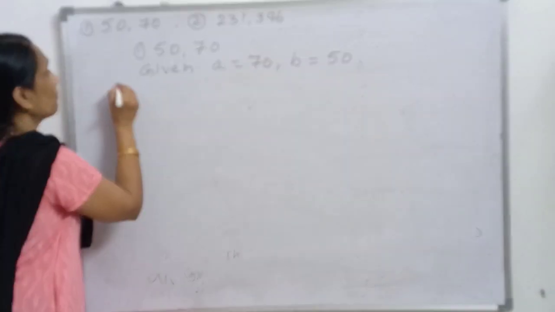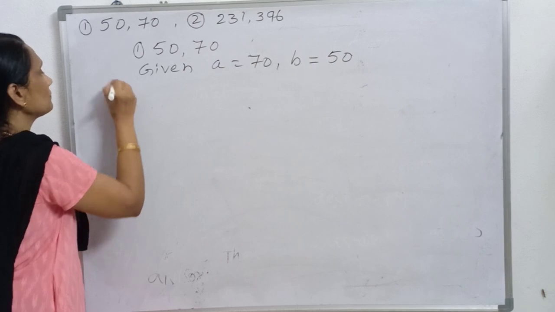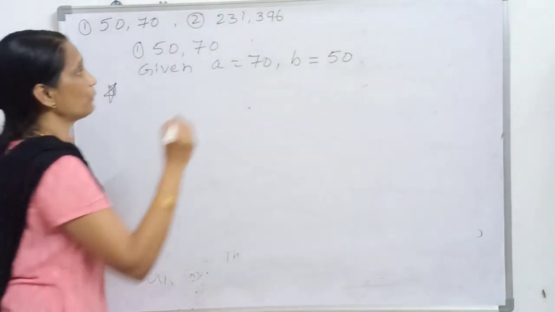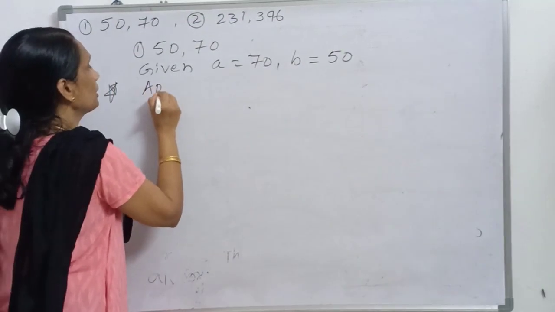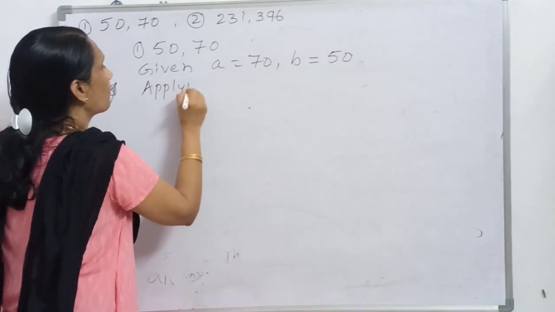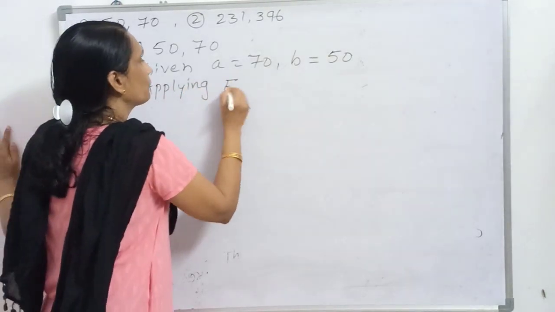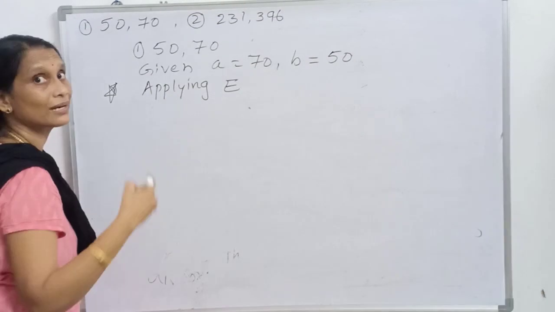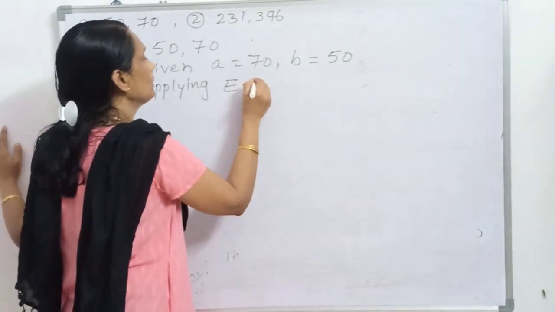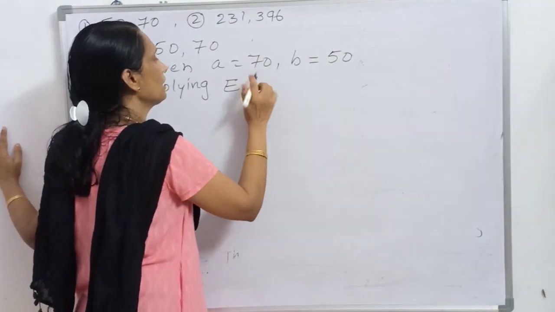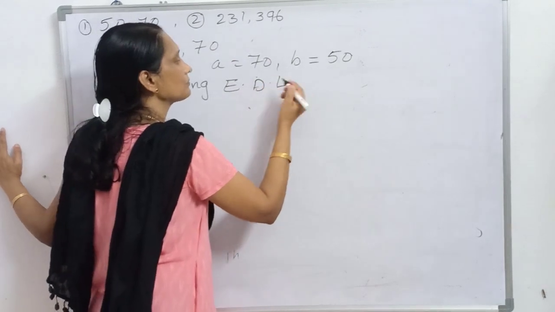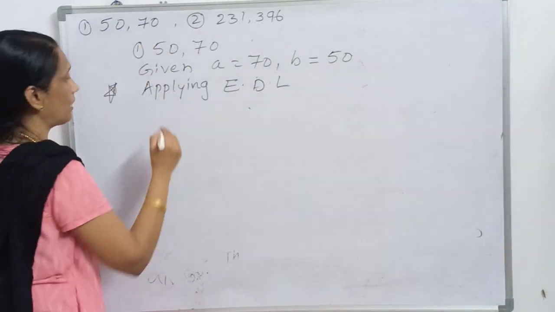Okay, step number 1. First step, we have to apply the division algorithm, Euclid's division lemma. What is Euclid's division lemma?